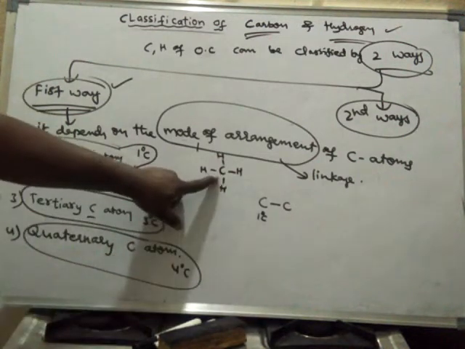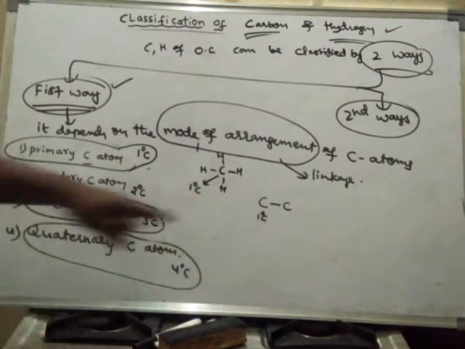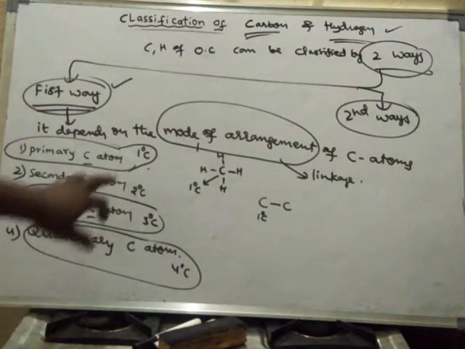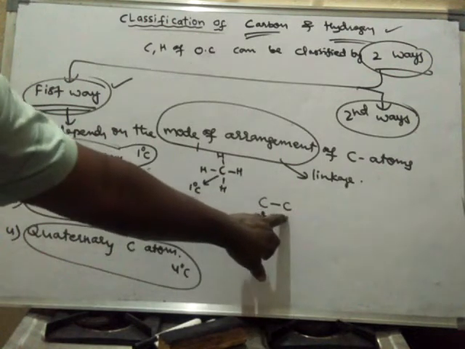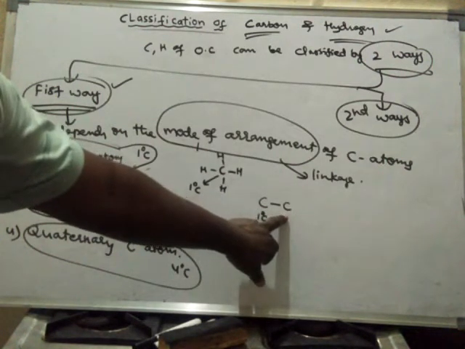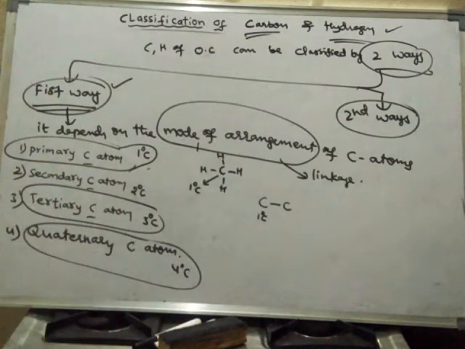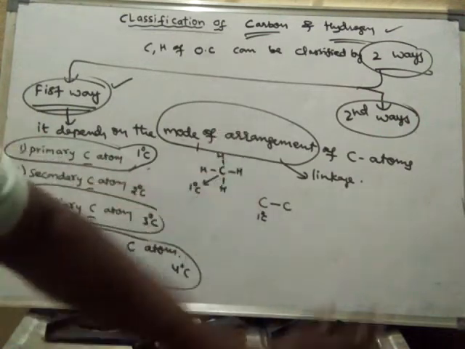So this carbon is not linked with any other carbon atoms. In that case also it is said to be a primary carbon. Here this is also a primary carbon. That means, what is a primary carbon? If a carbon links with one carbon atom only, or if a carbon is not linked with any other carbon atoms, in both cases that carbon is said to be a primary carbon.